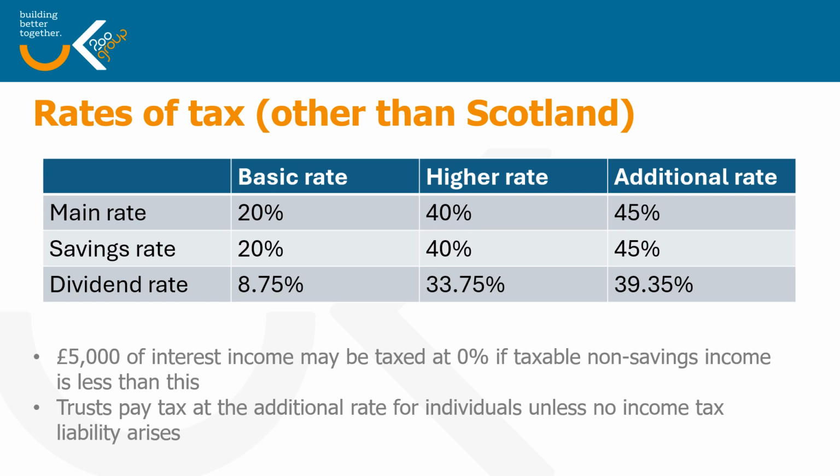£5,000 of interest income may be taxed at 0%, but only if your taxable non-savings income is less than this. So if you have other income which takes up that first slice of £5,000 of taxable income, then your savings income is not taxed at 0%, it would just be taxed at the savings rate. And the other point to note is that trusts always pay tax at the additional rate of individuals if you are a discretionary trust, unless no income tax liability arises.